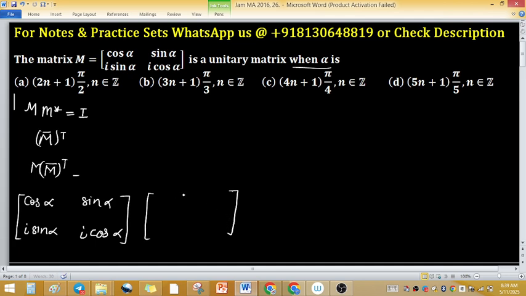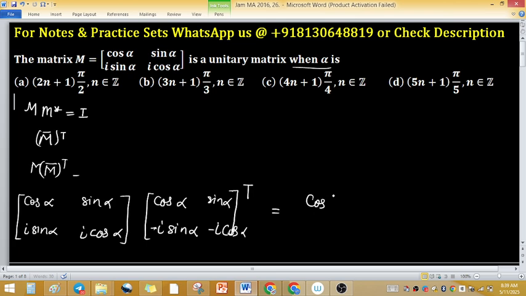We will obtain cos alpha, minus iota sin alpha, minus iota sin alpha, cos alpha. This is the conjugate matrix, and then take the transpose. So finally we will obtain a matrix like this: